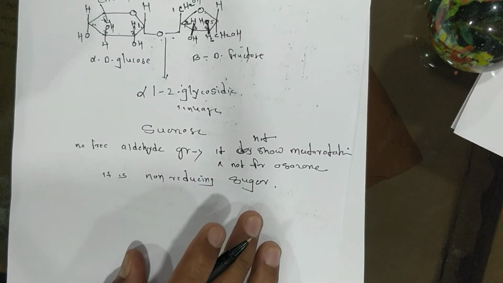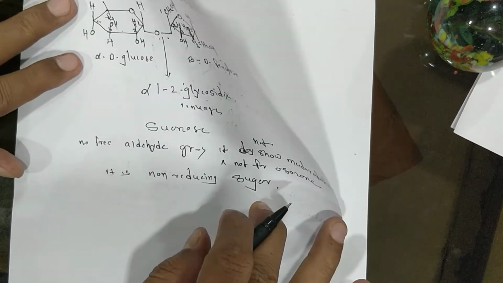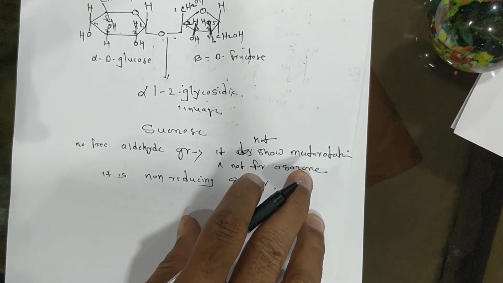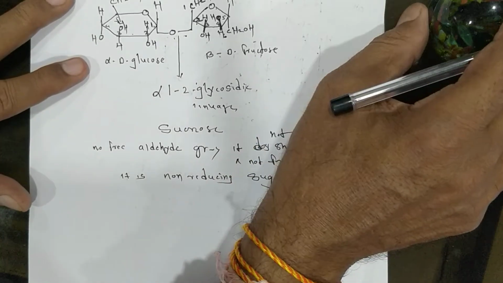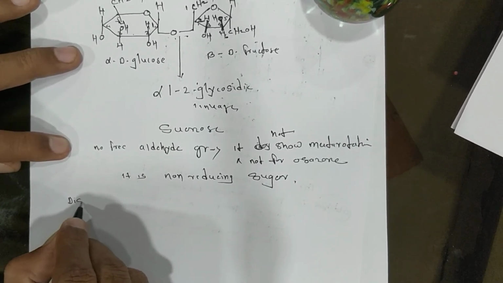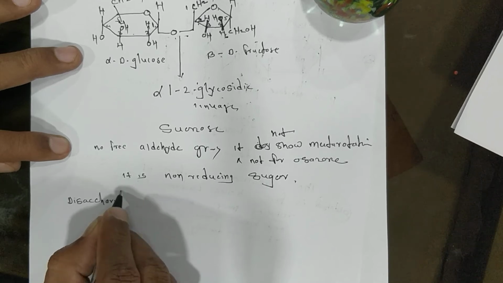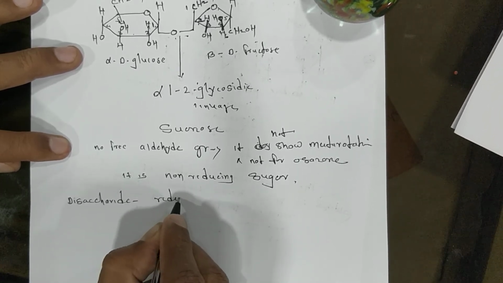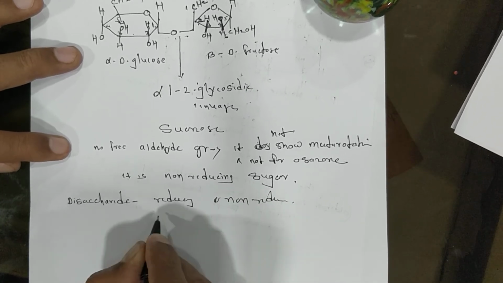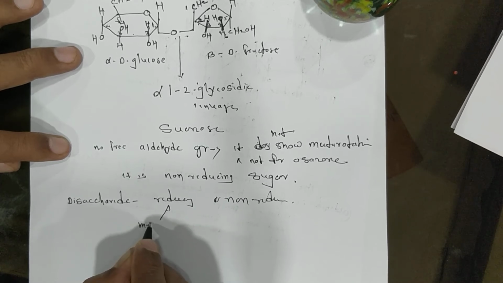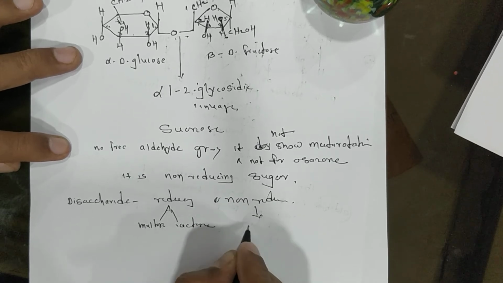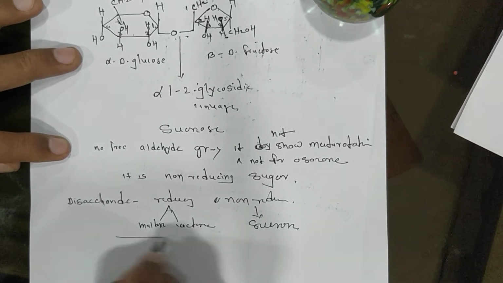Do you understand disaccharides? Their definition, their examples, and these examples again explain how they are composed, how they are made up, their linkage, and their reducing sugar property. And disaccharides are also classified as reducing or non-reducing sugars. Reducing sugars are maltose and lactose, and the non-reducing sugar is sucrose. Okay.